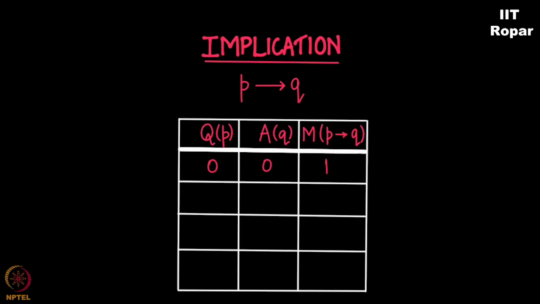So I'll put 1 here. The column Q is the question type. 0 represents a wrong question, 1 represents the right question. And the A column is about my answer to the question. 0 represents a wrong answer, 1 represents a right answer. Please note, there can be a case when the question is incorrect, but I will assume what the question is and my answer will be perfectly right. That's also possible. So let's start.